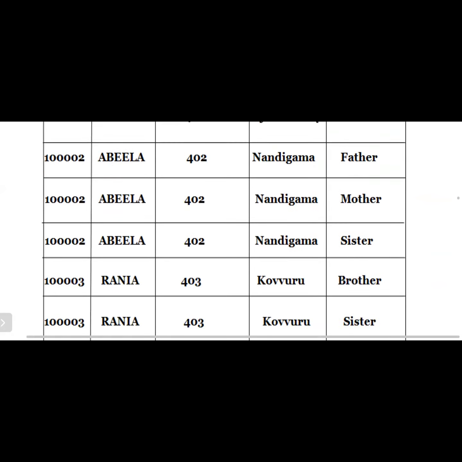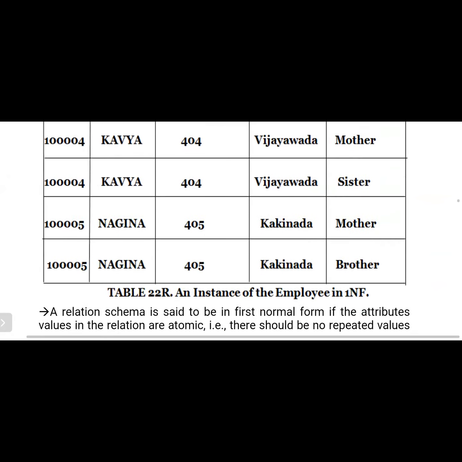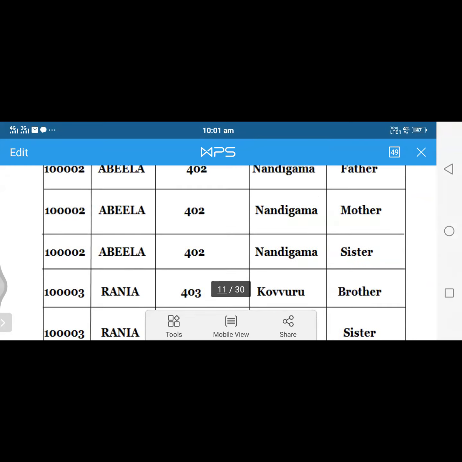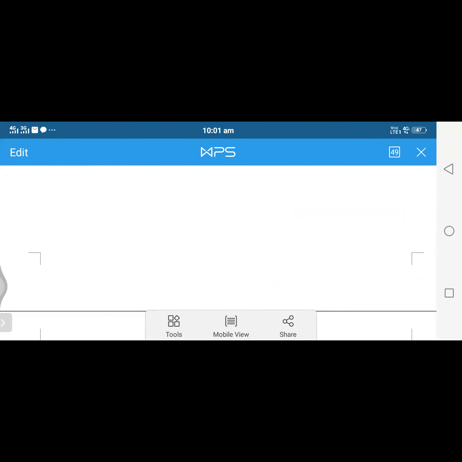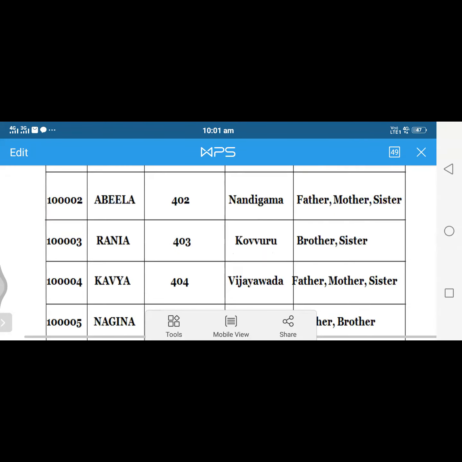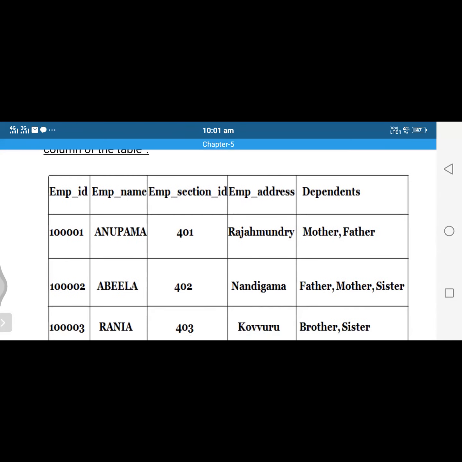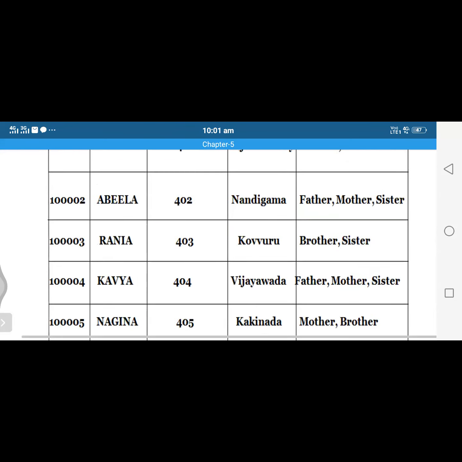So if you observe here, the above table will be transformed into the below table. What is the difference from this table to that table? Whenever we have more than one value, those will be treated as another tuple in this table.